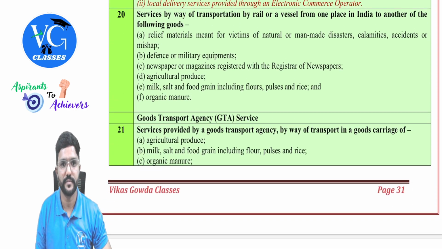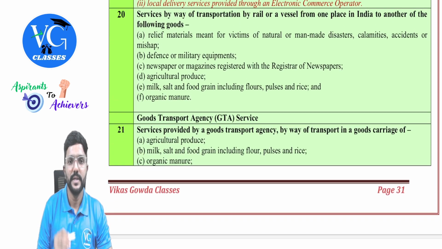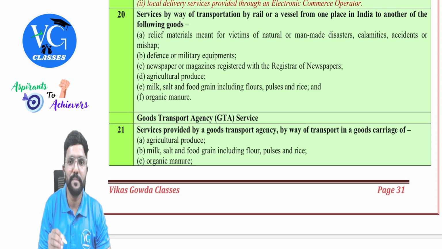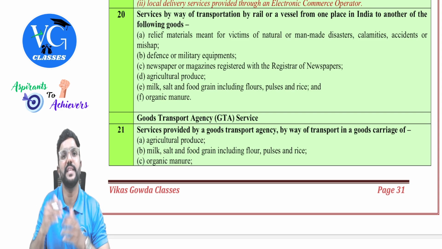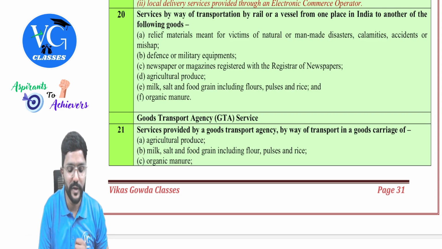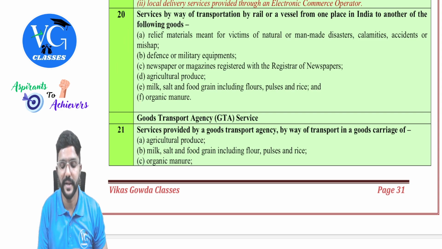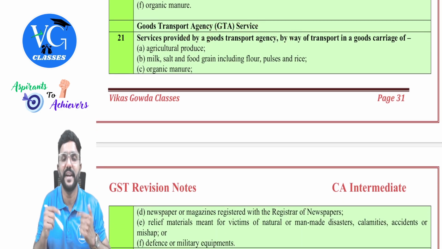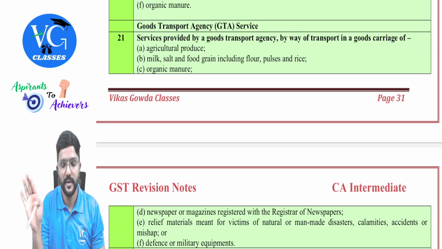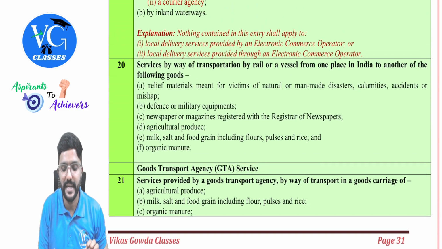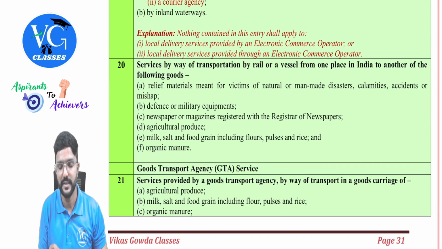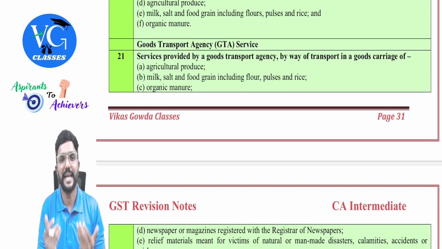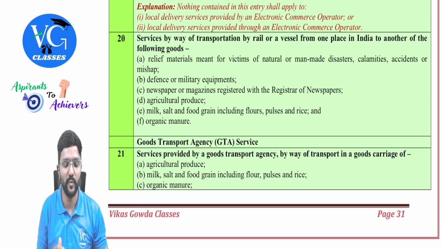We'll continue. Entry 20: services by way of transportation by rail or vessel from one place in India to another within India of the following goods. Even if it is transported by a goods transportation agency as per entry 21, it is exempt. In entry 20, rail or vessel is covered within India, whereas in 21 it is by goods transportation agency. But the goods covered are the same. Which are those?